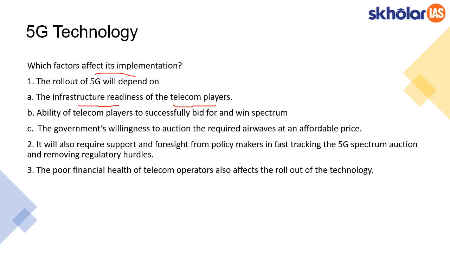They should have good infrastructure to implement 5G, and they should also be able to successfully bid and win spectrum. Just with infrastructure they cannot do anything, because they need to get the spectrum from the government. At the same time, the government should be able to auction the spectrum at a fair, affordable price, so that both the government and the telecom sector benefit.